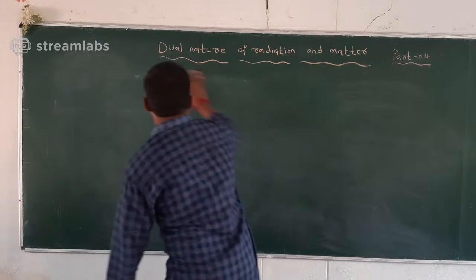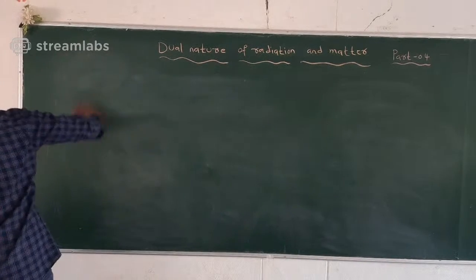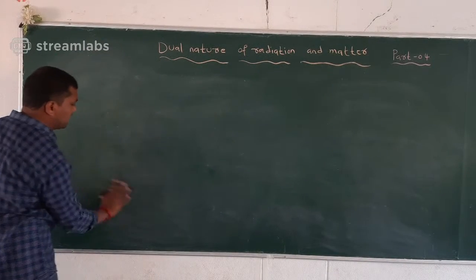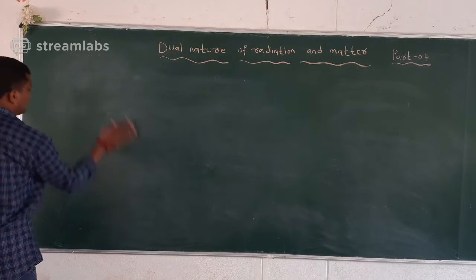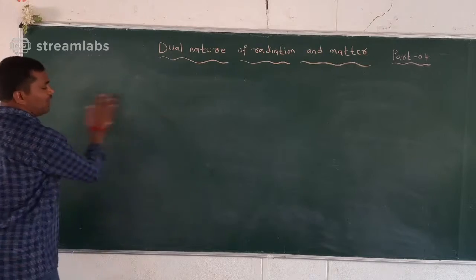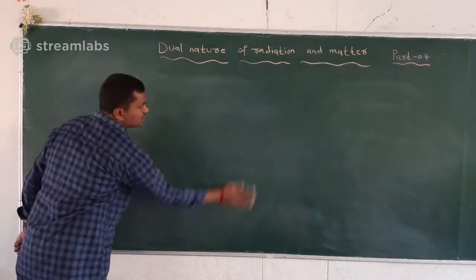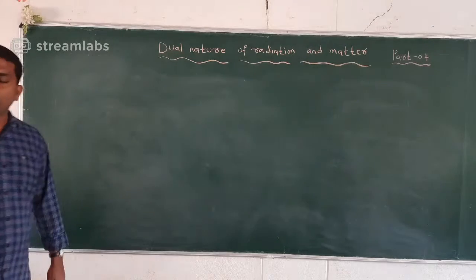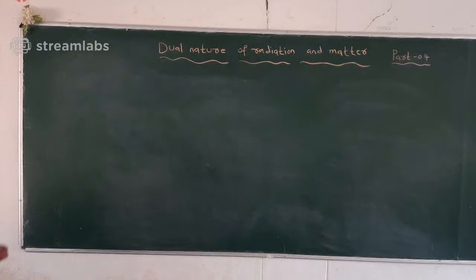So what I am saying here, wavelength equation of de Broglie. De Broglie is a scientist. He can sense about the dual nature of radiation. Means light have dual nature. So the dual nature is nothing but it have wave nature and particle nature.